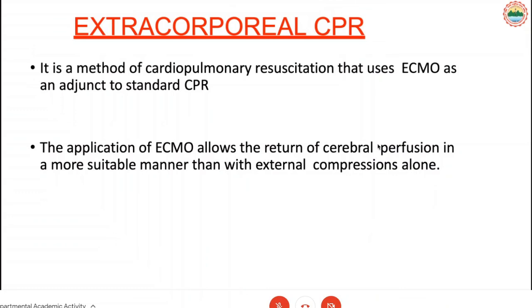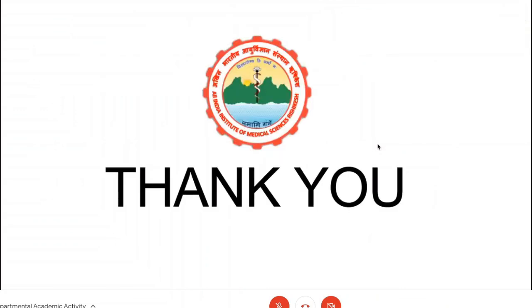Extracorporeal membrane oxygenation can be used in patients post CPR. After CPR, when the patient is not able to maintain saturation, or sometimes associated with respiratory disease, we can use ECMO, which allows you to restore cerebral perfusion easily, early, and in the most stable way, so the patient does not have a neurological complication during or after CPR. But ECMO cannulation itself takes time, so the use of ECMO in CPR is doubtful. Thank you very much.